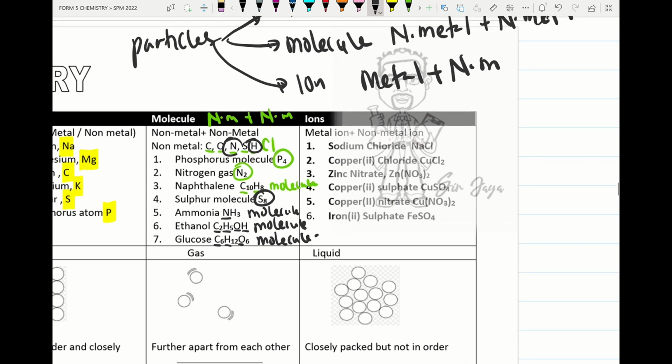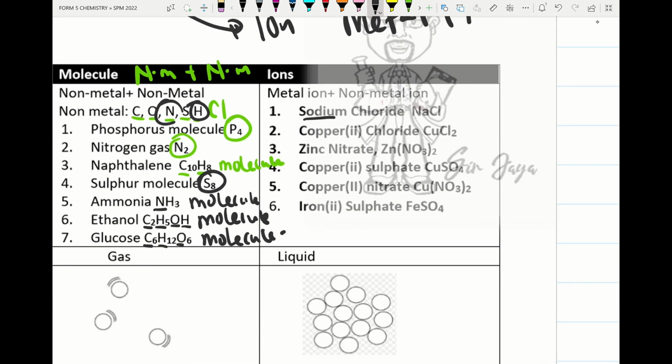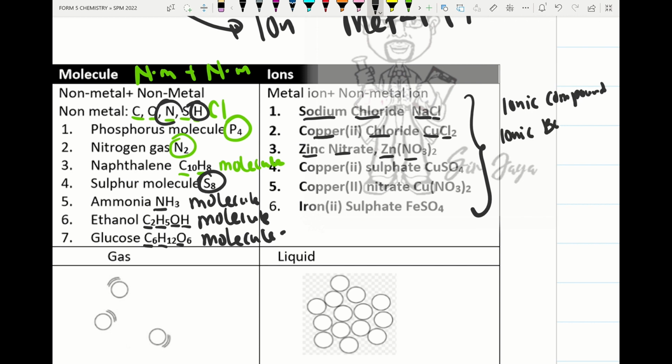All right, we move on to the ion. Sodium, metal, chloride, non-metal: metal plus non-metal, they exist as ion. Copper(II) chloride, metal and non-metal, exists as ion. Zinc nitrate, metal and non-metal, exists as ion. Alright, so please remember basically when metal plus non-metal, they are made up of ionic compound. In an ionic compound, the type of bonding present is ionic bonding, and the type of particles present in soluble ionic compound is known as ion.